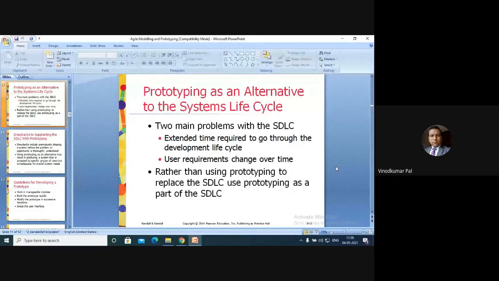some analysts propose that prototyping has to be used as an alternative to the SDLC. When prototyping is used in this particular way, the analyst effectively shortens the time between the uncertain user information requirement and delivery of a workable system. So what they are proposing is that prototyping should be one of the methods we can use in place of the SDLC.